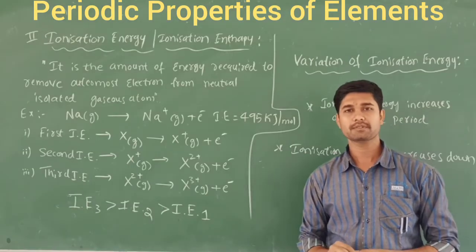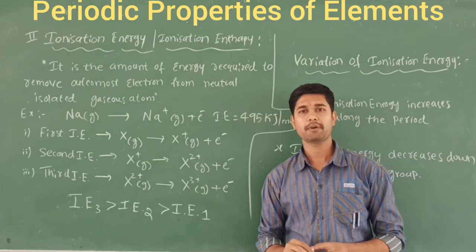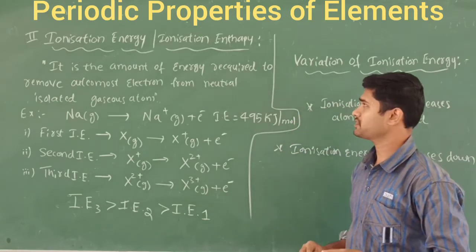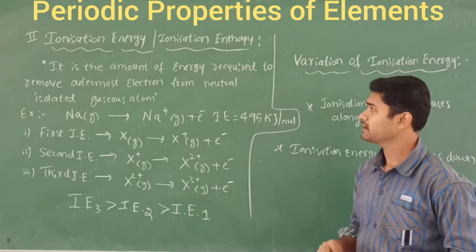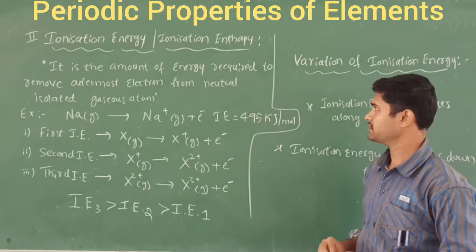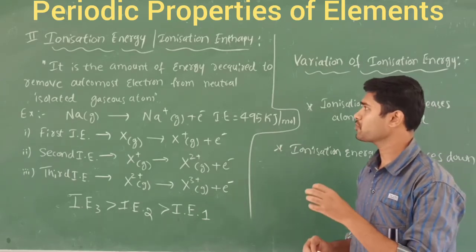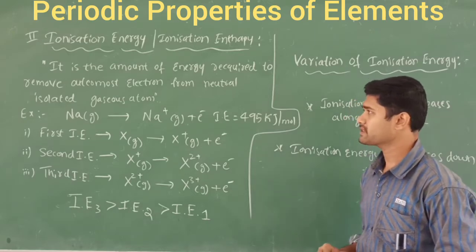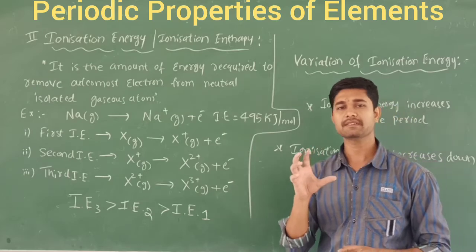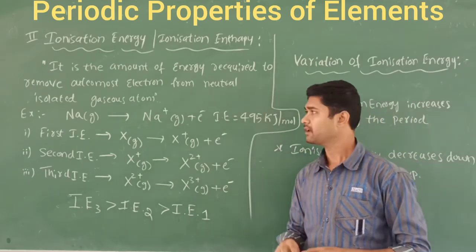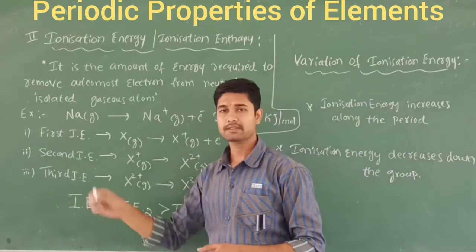Let's discuss the second very important property of an element, that is called ionization energy or ionization enthalpy. Let's define this one. That is the amount of energy required to remove the outermost electron from a neutral isolated gaseous atom. So let us take an example. You know sodium metal.